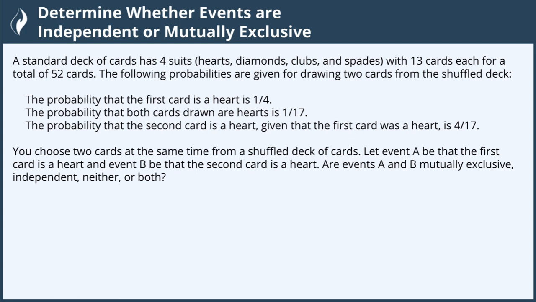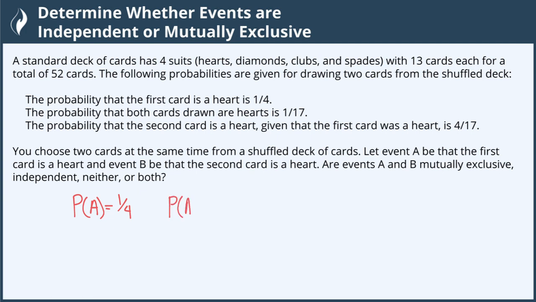Let event A be that the first card is a heart, and let B be that the second card is a heart. We want to know, are events A and B mutually exclusive, independent, neither, or both? So let's translate what we've been given here. The probability that the first card is a heart, A, is 1/4. The probability that both cards drawn are hearts is 1/17.